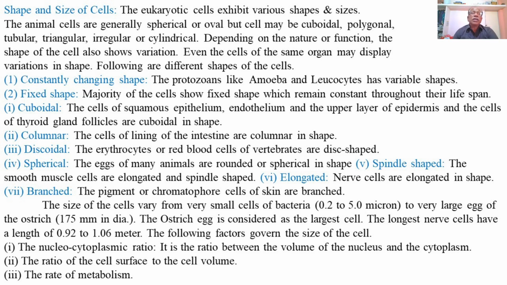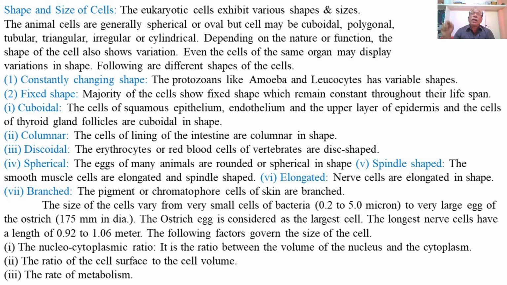First one, that is constantly changing shape. So these are the cells which change their shape constantly or regularly. The protozoans like amoeba and the leukocytes have variable shapes. Means the protozoan like amoeba can change their shape continuously, and leukocytes, that is WBCs, white blood corpuscles, are also having amoeboid shape, and the shape of these cells can be changed from time to time because of their amoeboid movements or their phagocytic functions.